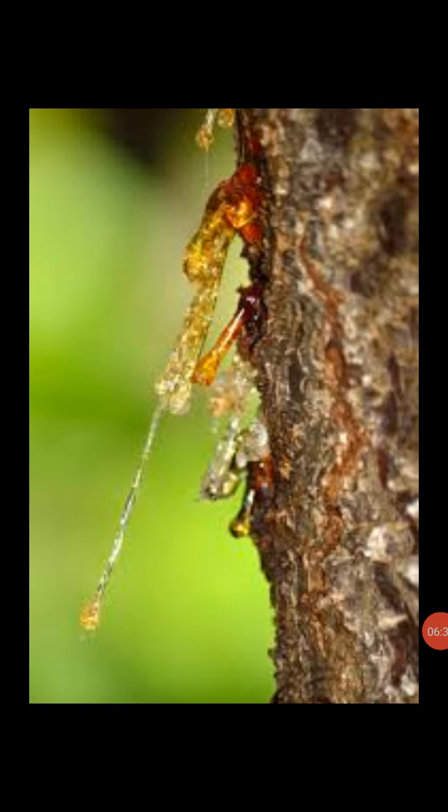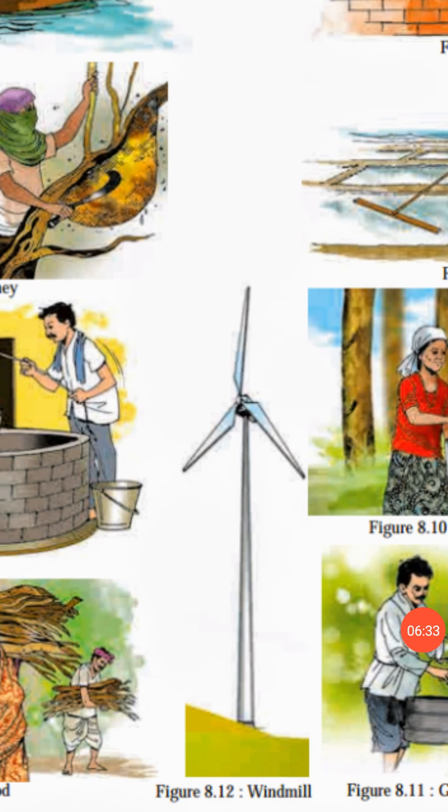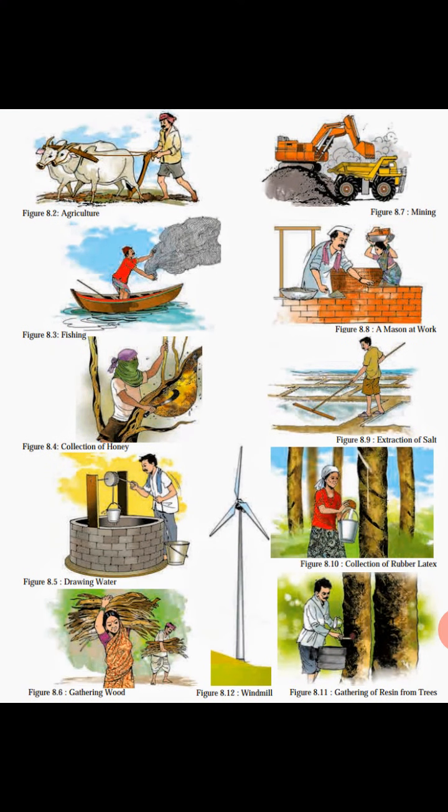Now students, you can see a windmill. A windmill is used for generating electricity, as I have explained in the last lecture also. Remember, students? Due to the wind speed, the blades of the windmill turn, generating kinetic energy, and this kinetic energy is further converted into electricity. Understood what the use of a windmill is? So windmills work on the basis of air. So air is also a natural resource. With the help of air we get electricity. So this is also a natural resource, right?